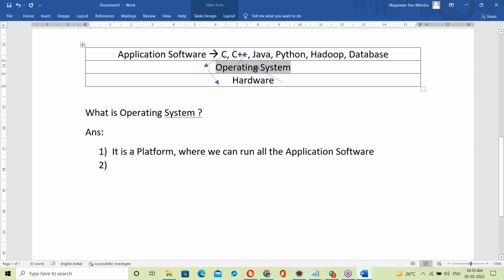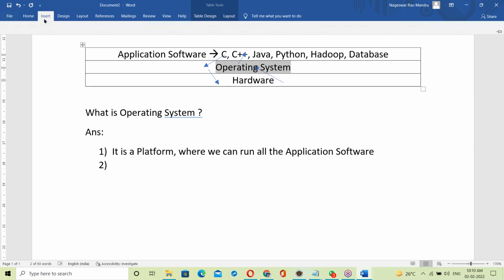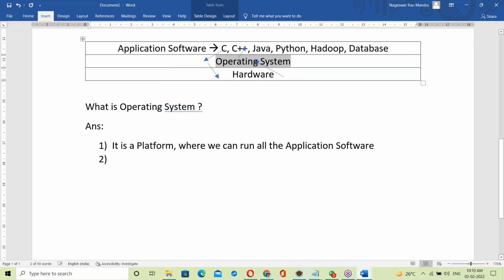Application software interacts with hardware through the OS. Input and output happen through the OS.